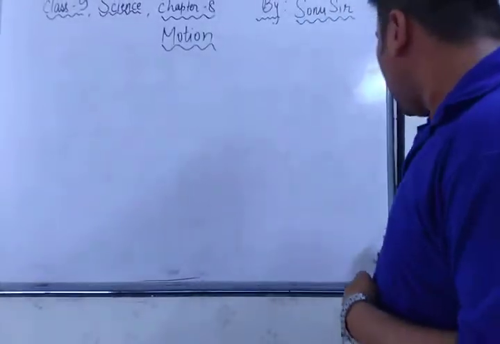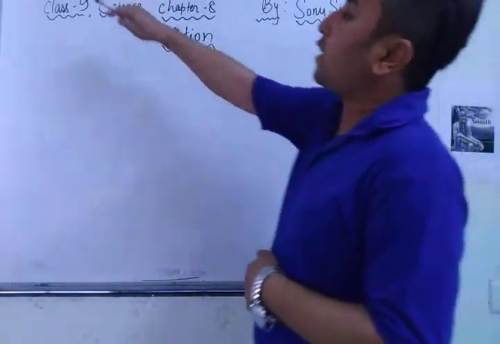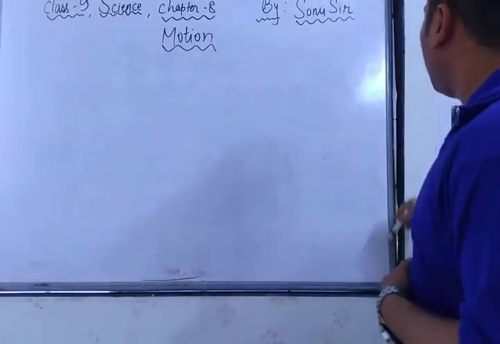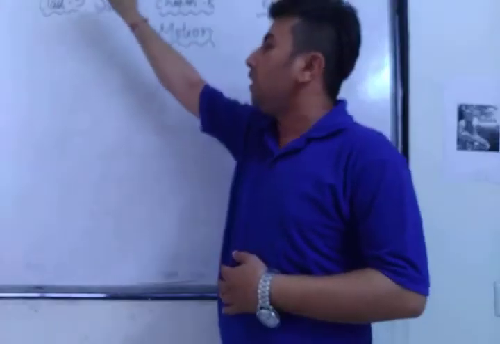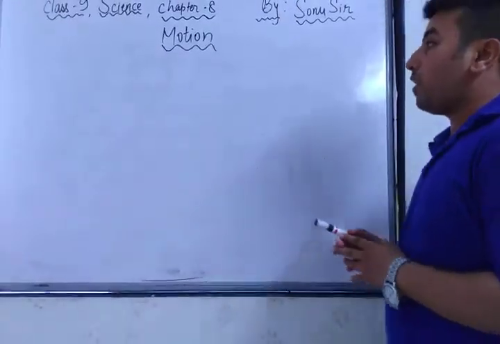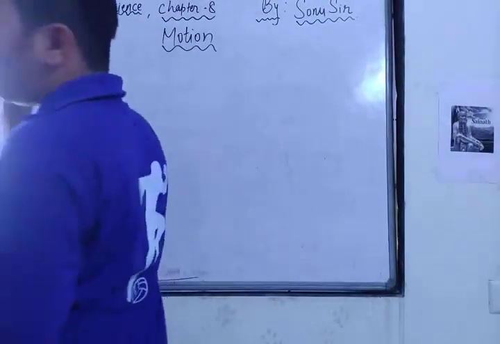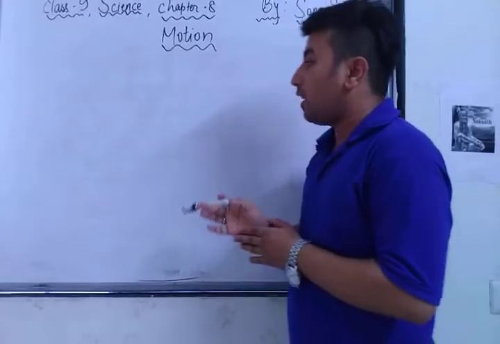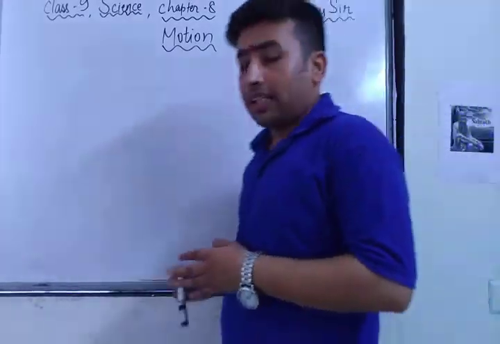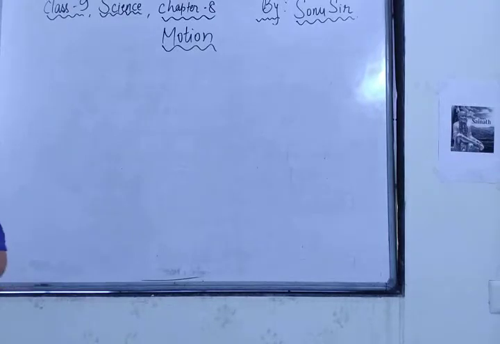As an example, suppose I want to go from here to that corner. I can go in a plane path from here to here, or go another way and then reach there. But displacement is the shortest distance from here to here. So the length of a path covered by a moving object on a plane in any direction is called distance, but the shortest distance is displacement.